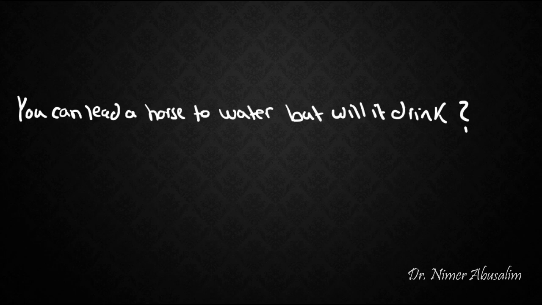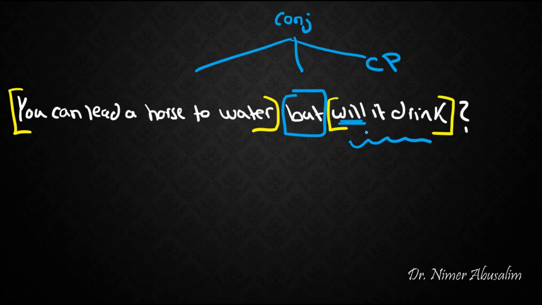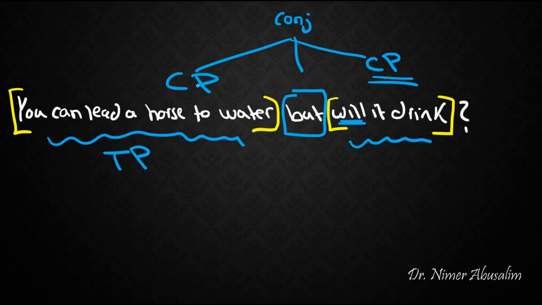Here's a sentence that's pretty famous and used in this topic. You can lead a horse to water, but will it drink? So it seems like we have two clauses here. You can lead a horse to water, and will it drink? These two sentences are conjoined by the conjunction but, like so. Now I know that this is a CP because I have what looks like subject auxiliary inversion. But I don't have subject auxiliary inversion in this one. This is what we used to call a TP. But now, since I know that this is a CP and I can see that they are conjoined successfully, that means this must also be a CP.